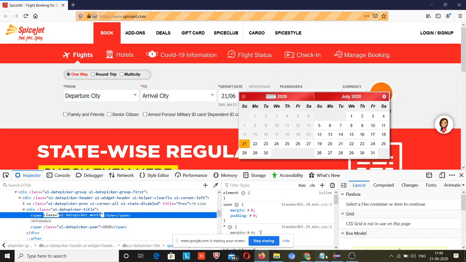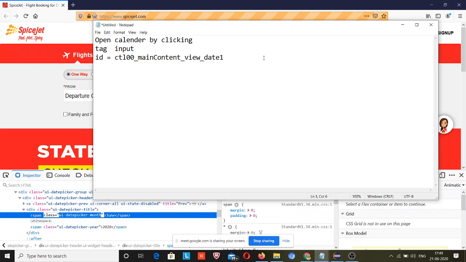So I will note here: month, tag is span and class is ui-datepicker-month.